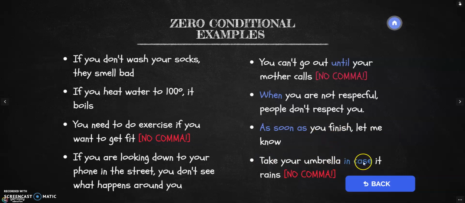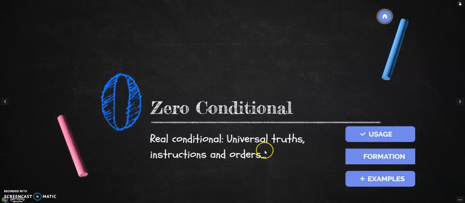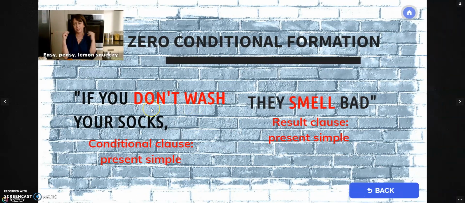As you can see, in this case and in this case, there's no comma because the conditional clause comes afterwards. All right? Okay, well, that's all regarding zero conditional. Remember, this conditional is used to express universal truths, instructions, and orders, etc. And we use present in both cases, right? In both clauses, both in the conditional clause and in the result clause.